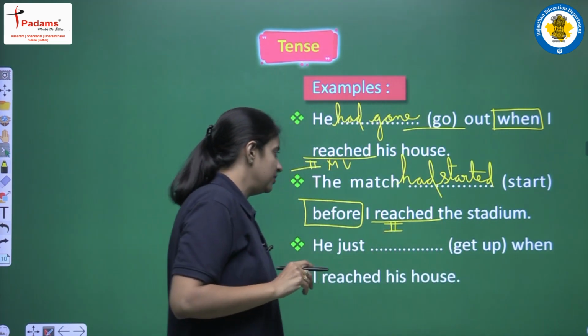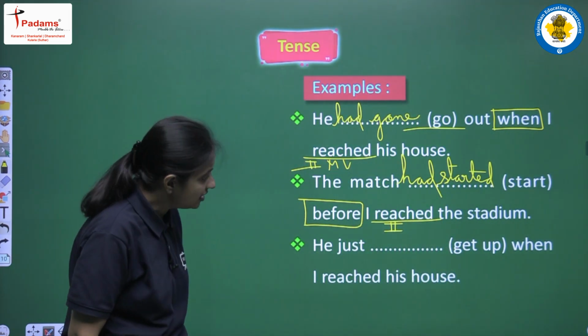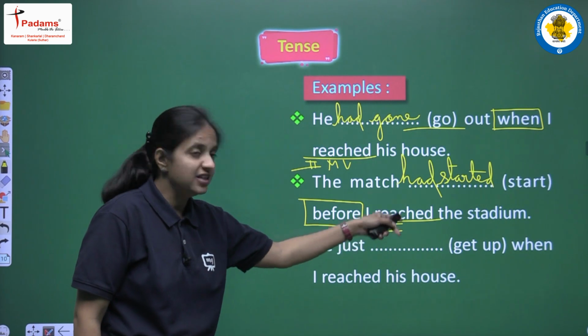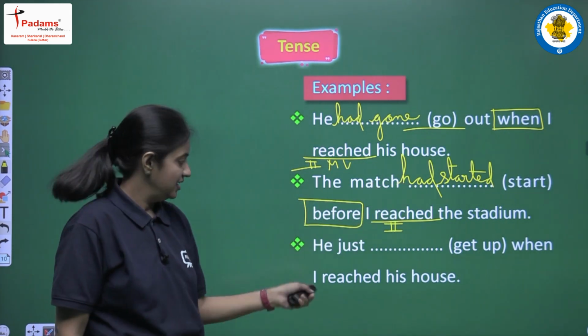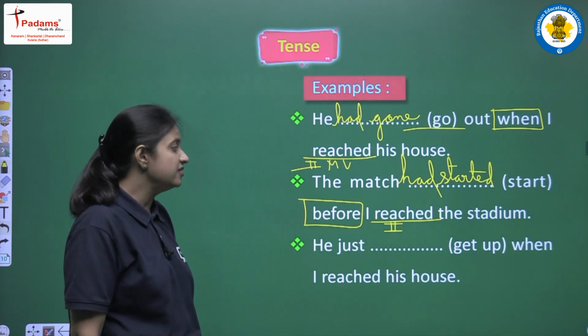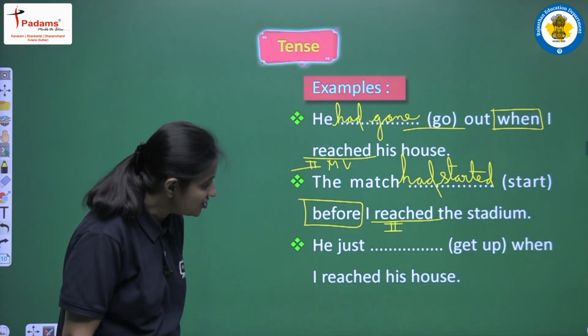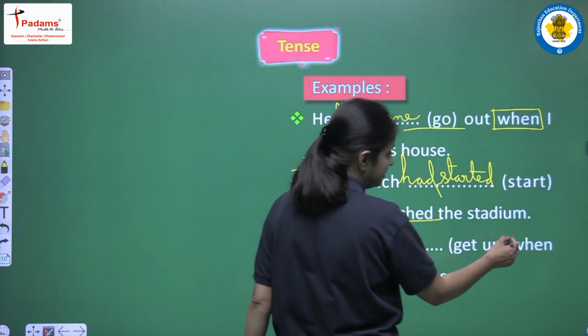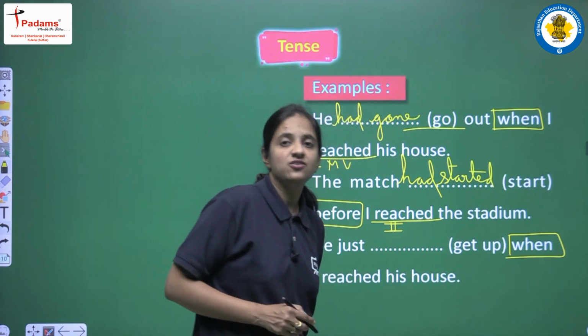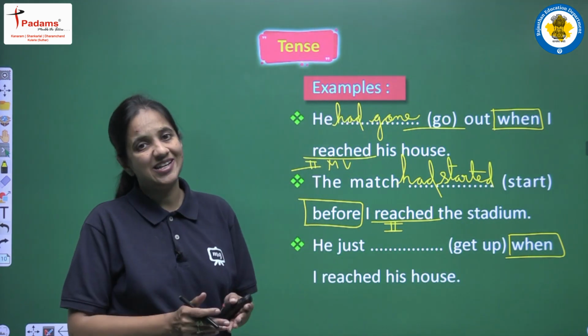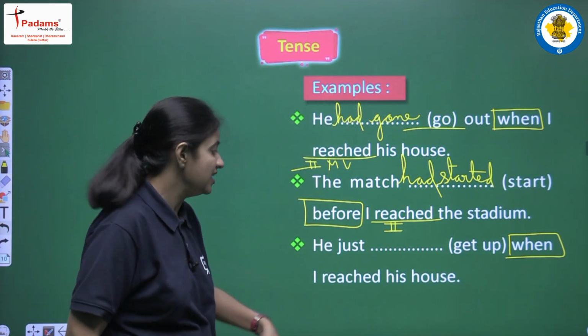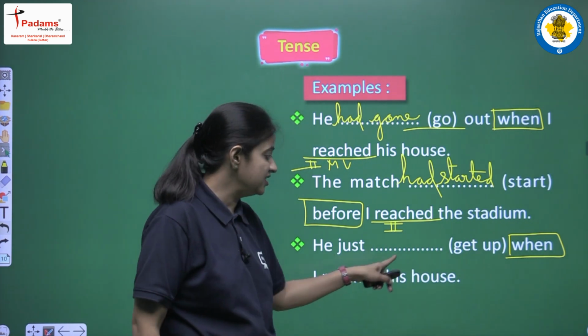So the sentence will be: the match had started before I reached the stadium. Clear? Next is: he just get up when I reached his house. So again in this sentence we are having when, that is one of the conjunctions. So it means that again we are having two clauses. Second clause is I reached his house.